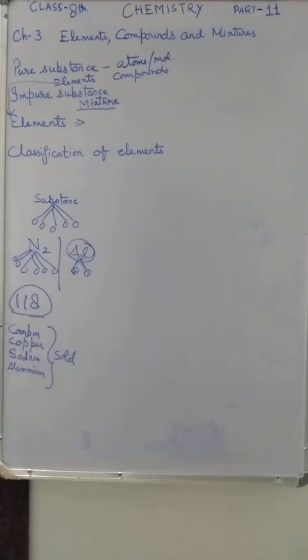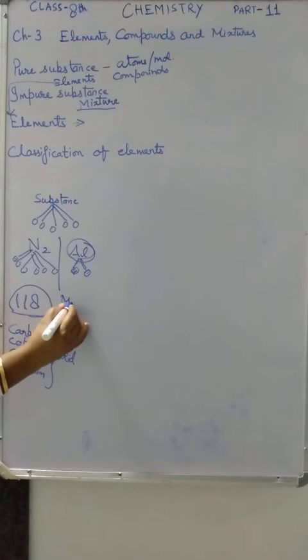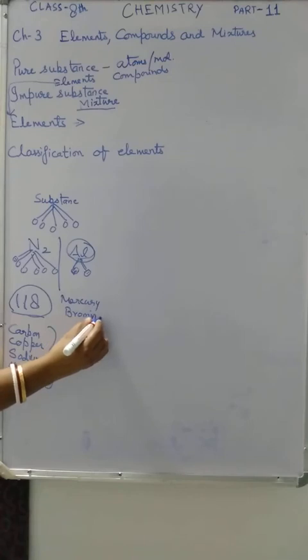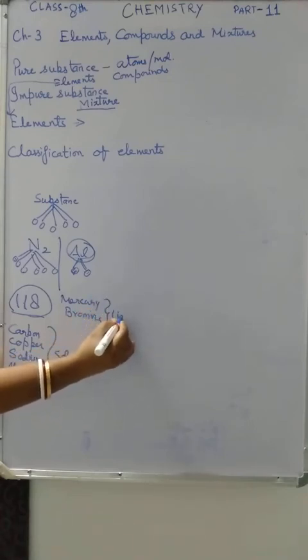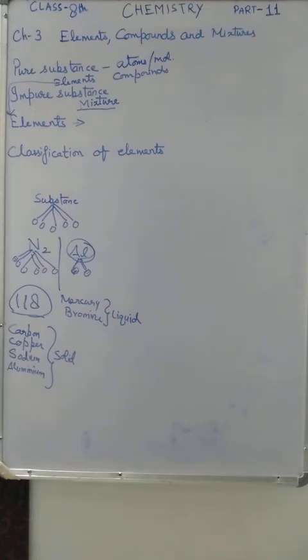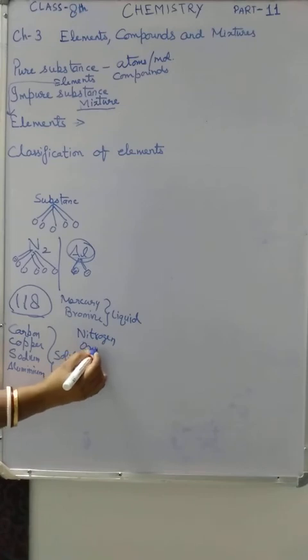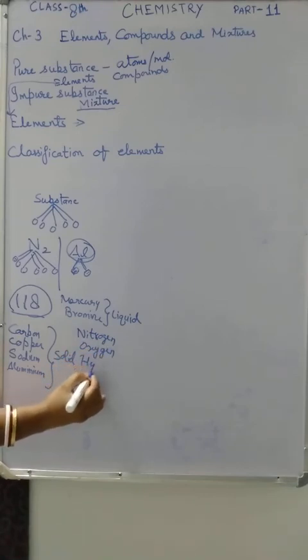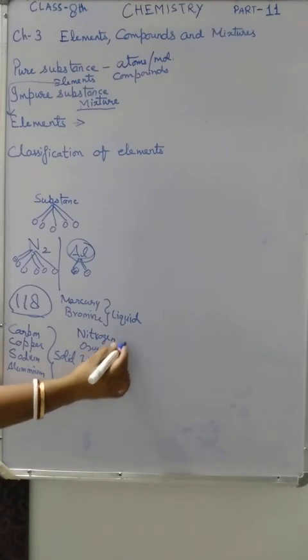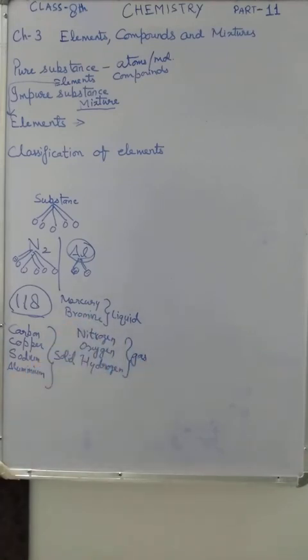Mercury and bromine are liquid elements. Hydrogen, oxygen and nitrogen are found in the gaseous state. So these are the solid elements, these are the liquid elements and these are the gaseous elements.